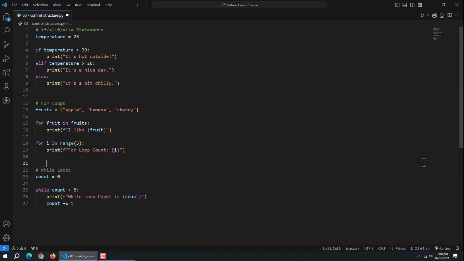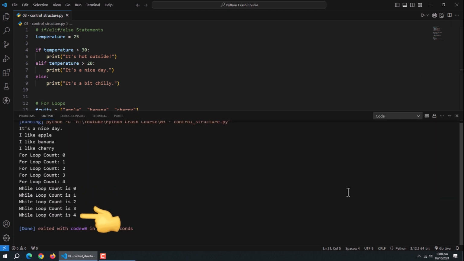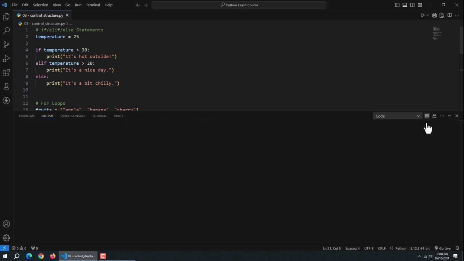Next are while loops. While loops keep running as long as a condition is true. They're great when you don't have any prior knowledge about how many times you need to repeat the loop. For example, we created this count variable. Then we used while loop and set the condition to run the loop till count is less than 5. Inside it we printed the count and also incremented 1 to the count variable. You can increment 2 or any value you want. Important thing is that if we don't increment the count, then this loop will run for infinity or till system crashes. This loop runs till value is less than 5.